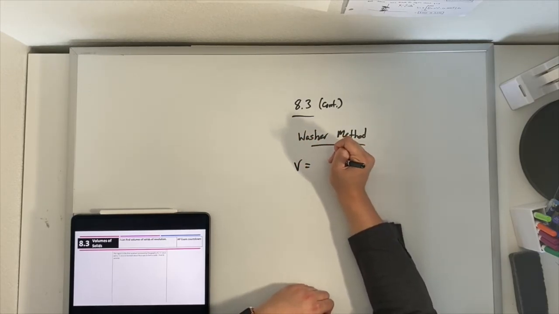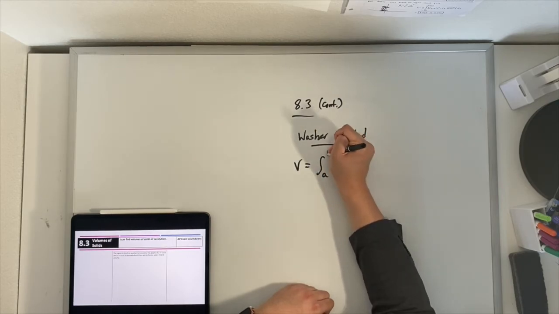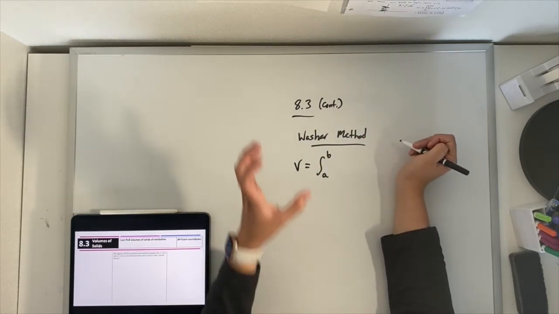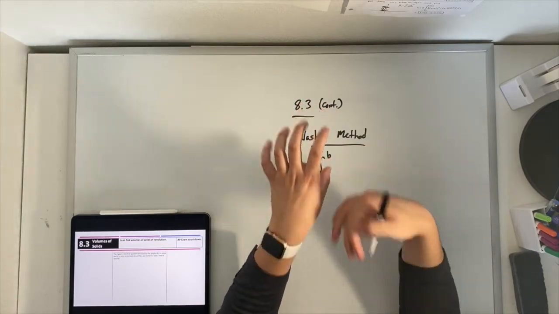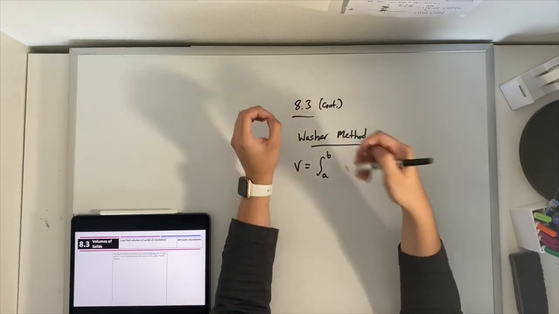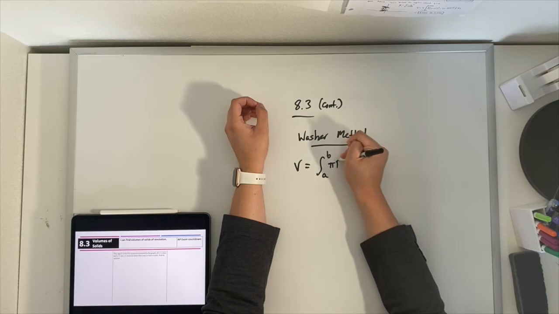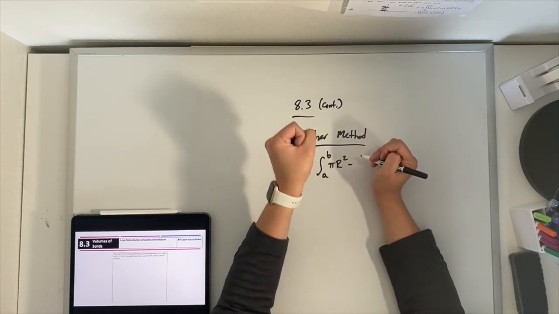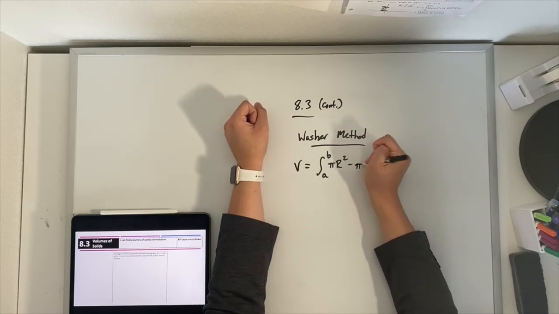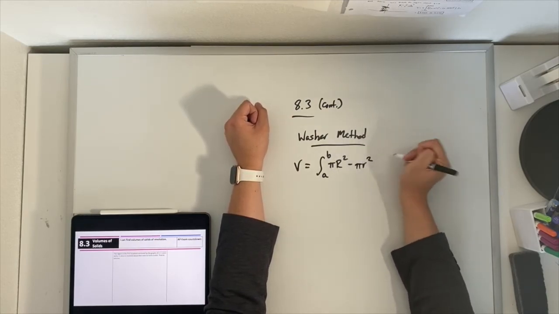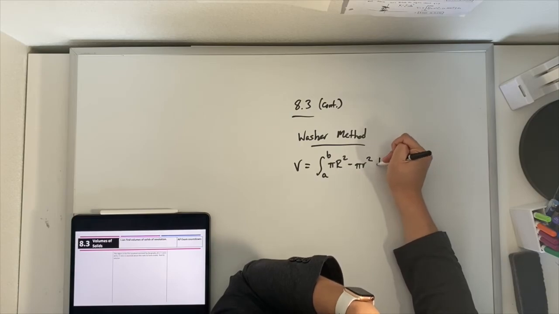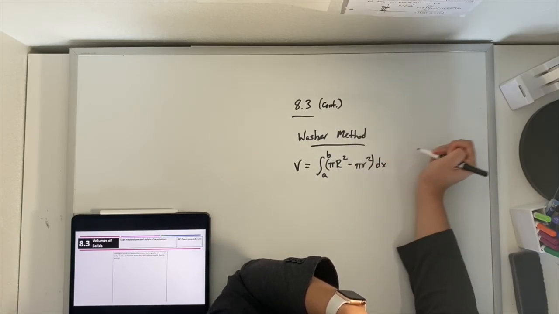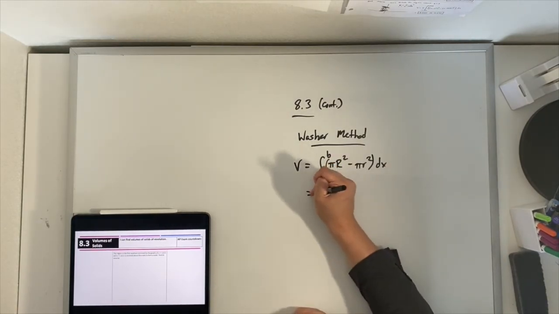Our volume is going to be the integral from a to b of, we have each cross section is a washer, so we have a big circle, pi big R squared, and subtracting the smaller hollow part of the shape, that's pi little r squared, dx. We typically factor out this pi.